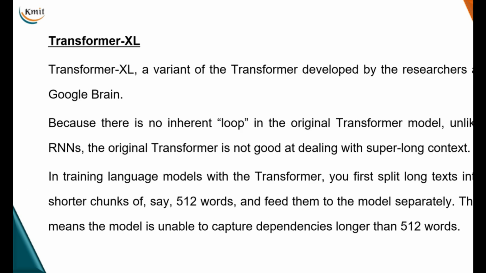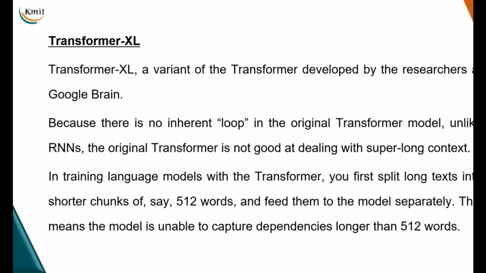What is the task, and what type of decoding are you preferring? Okay, so keeping these 3 points in the picture, we will now see 3 different types of language models that are being used in the current scenario. The first one that I want to talk about is Transformer XL. Transformer XL is one variant of the basic transformer, or what I call the vanilla transformer.